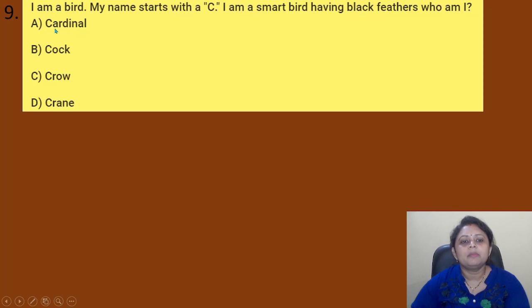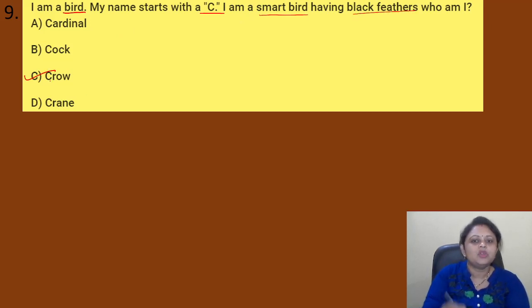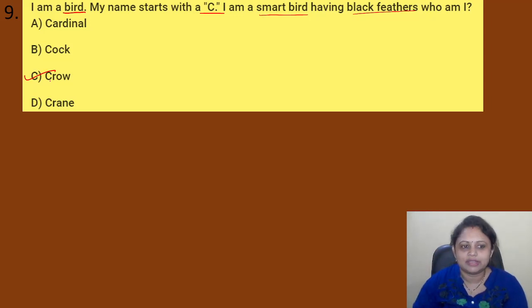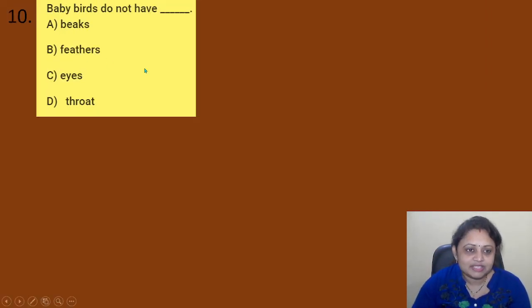I am a bird. My name starts with a C. I am a smart bird having black feathers. Who am I? Option A, cardinal. B, cock. C, crow. D, crane. So we have to find the bird whose name starts with C. In fact, all the options are starting with C. Right. So I am a smart bird having black feathers. So what is it? Yes, it is crow. You know crow has black feathers. Yes. Coming to the next question.